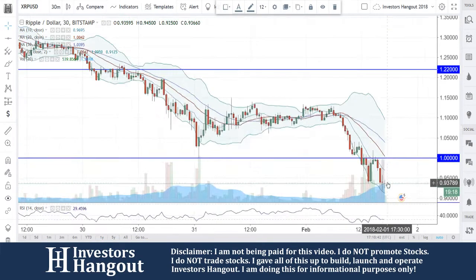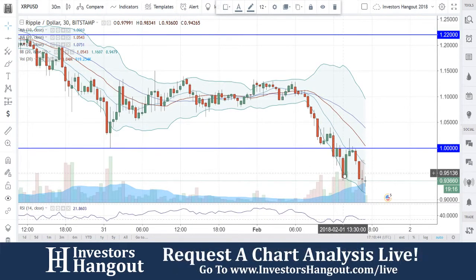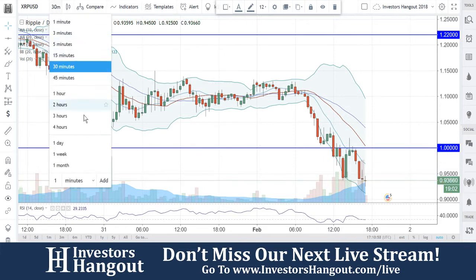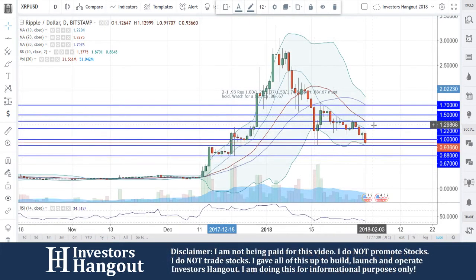If you guys got outside that lower Bollinger Band like you did a few hours ago on the chart, you did get a rally back in there when you were around that 94, and you ended up rallying all the way to the high of $1.01897. So within 30 minutes, that's how fast that thing moved back up. So again, for the short term, that's what we're going to be watching for.